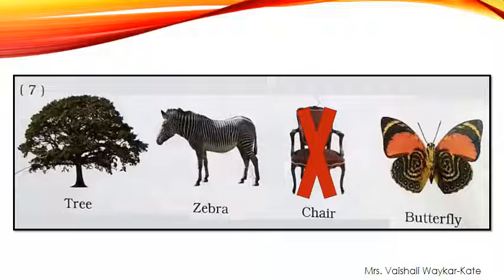These are all not birds. These all are not animals. These all three pictures do not belong to plants or trees. So why chair? Because these three are living things. They can fly, they can walk, they can grow. But chair is a non-living thing.